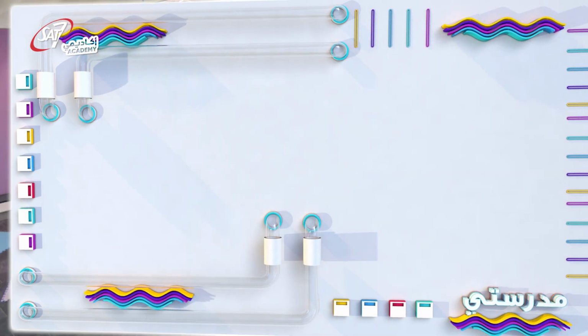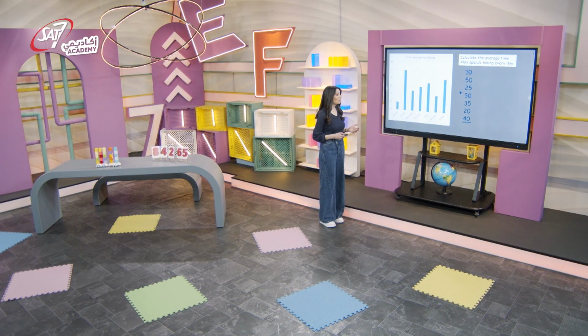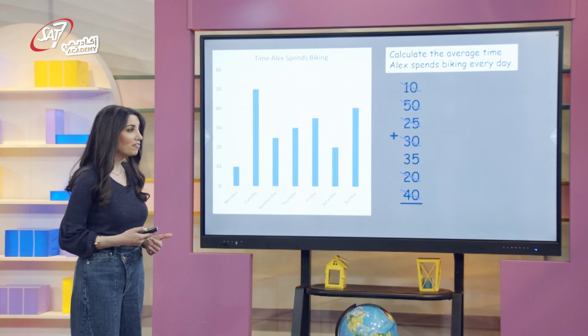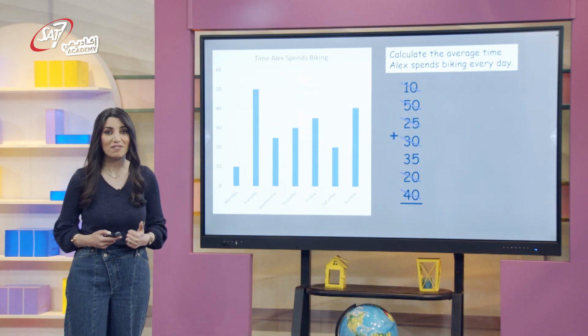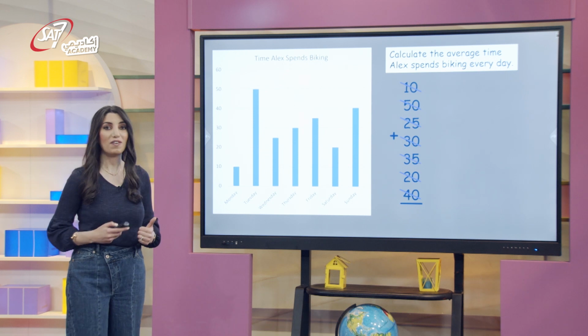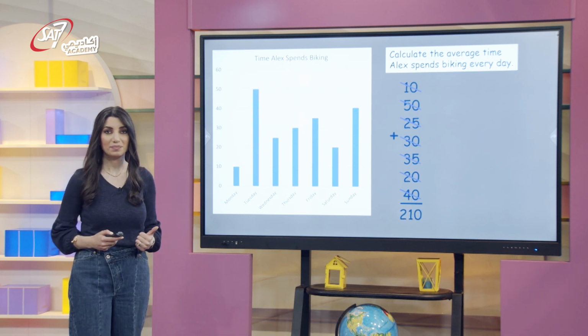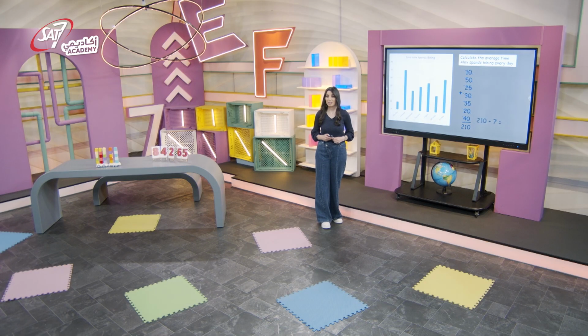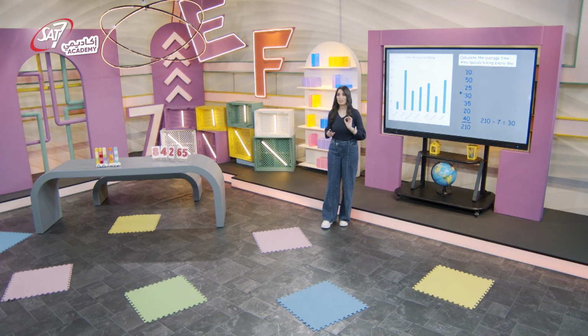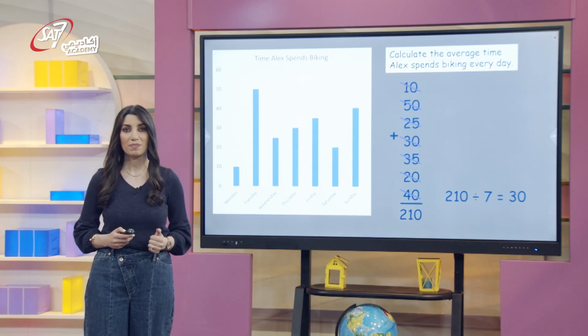Let's add 10 plus 30 plus 40 plus 20 equals 100, plus 50 equals 150, plus 25, 165, plus 35, the answer is 210. Next, we divide. Alex spends an average of 30 minutes biking every day.